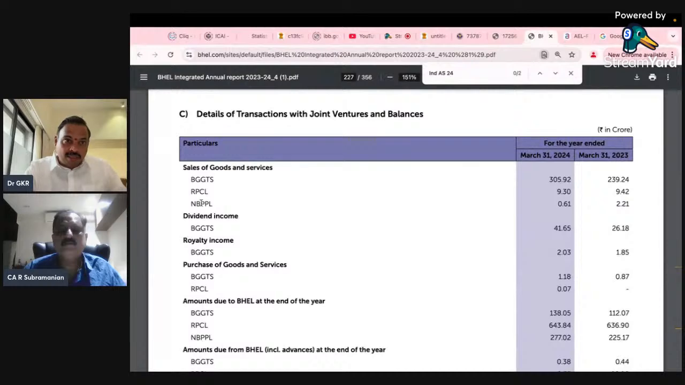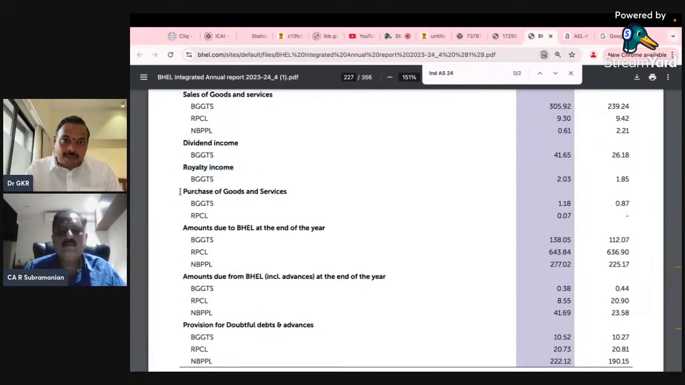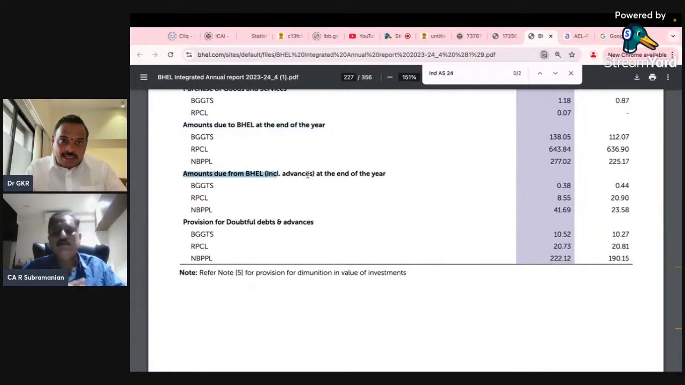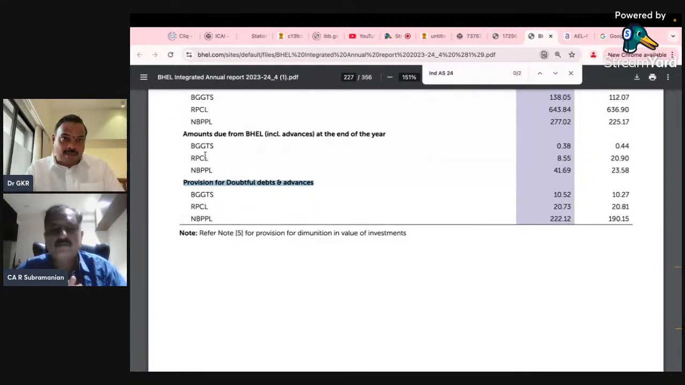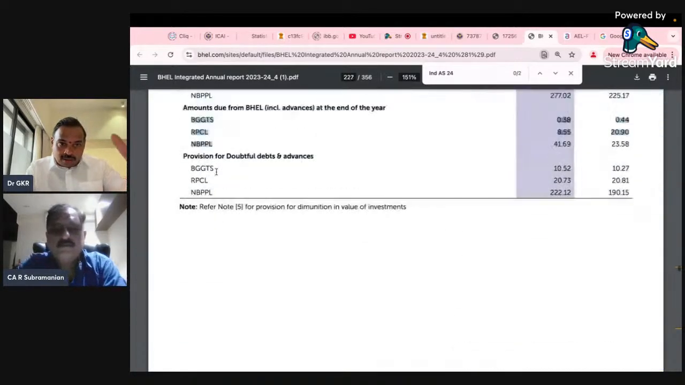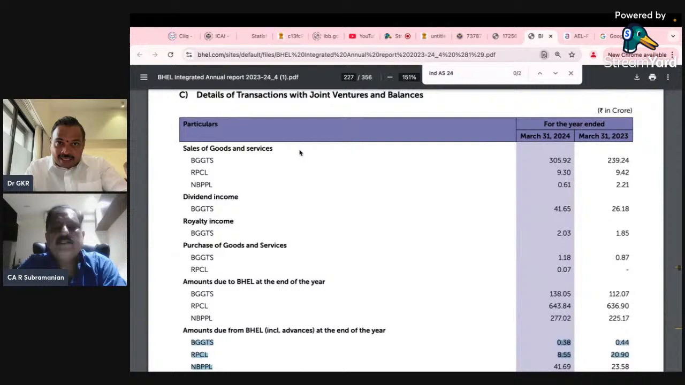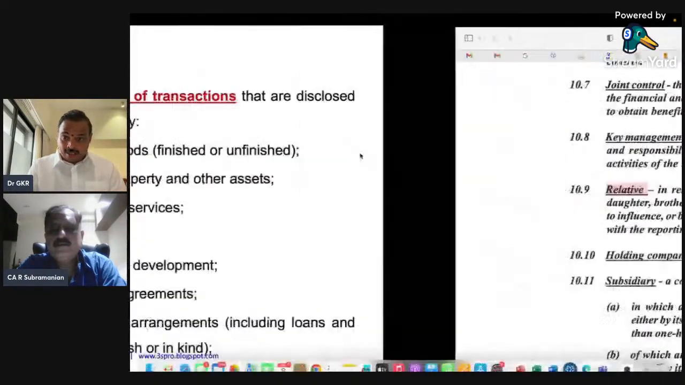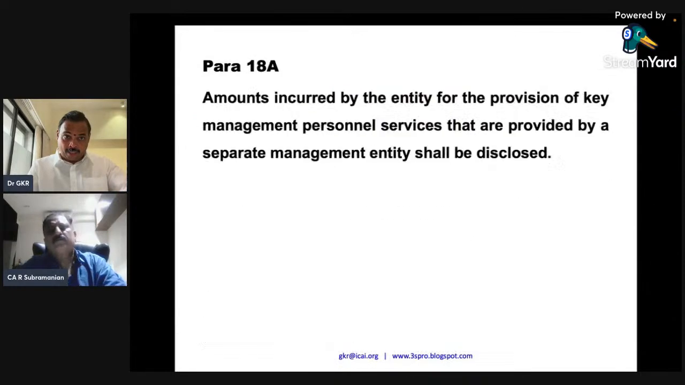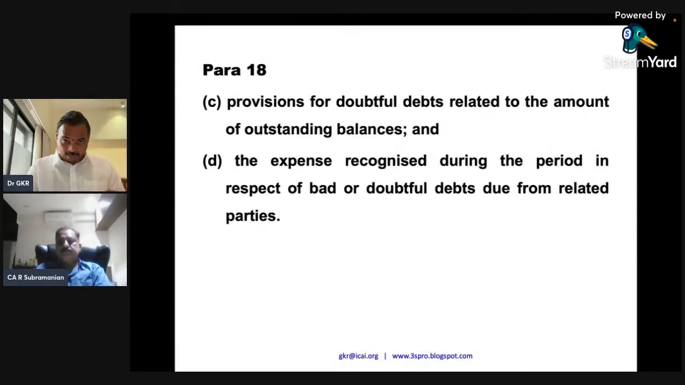Now come to this. This is the BHEL. Sale of goods and services, dividend income, royalty income, purchase of goods, amount due to BHEL at the end of the year, amount due from BHEL at the end of the year, provisions for doubtful debts and advance. This is a separate company. This is a separate subsidiary or associate or joint venture company. So all those have to be captured. Details of transactions and joint ventures. And for your kind information, these transactions will only be provided in a summary format.